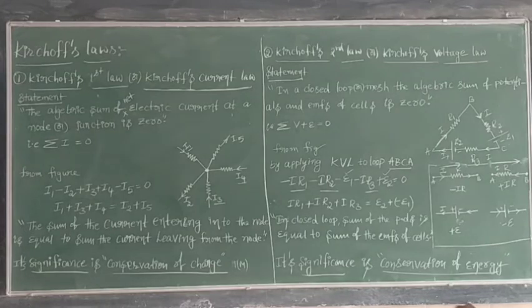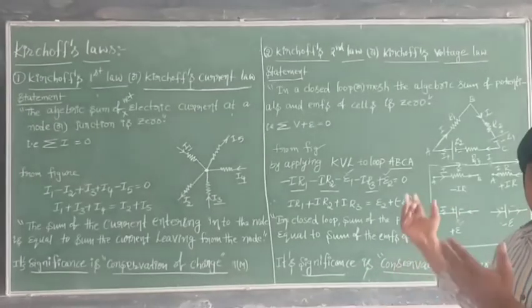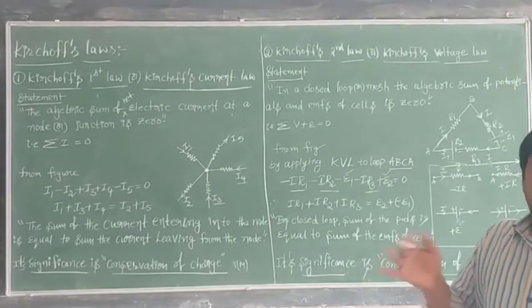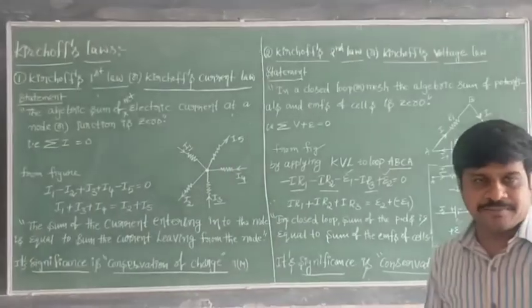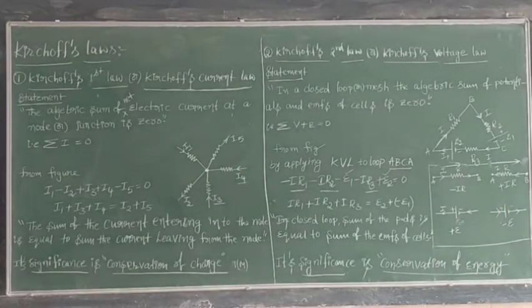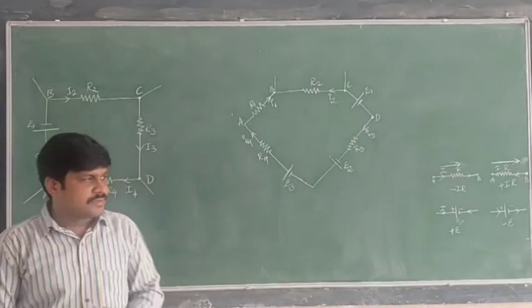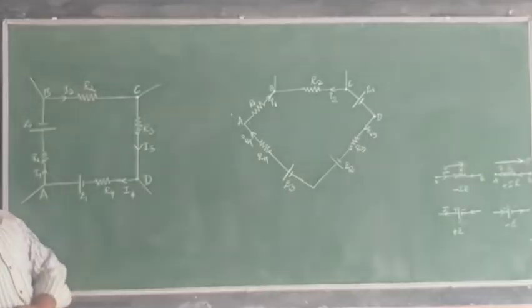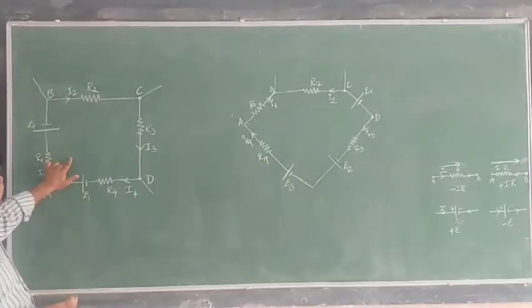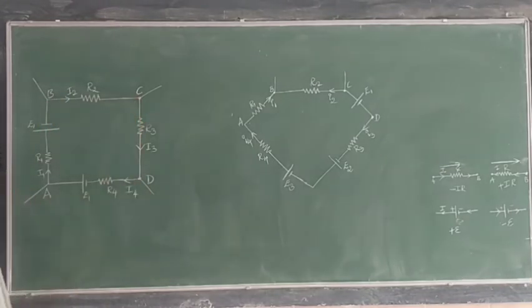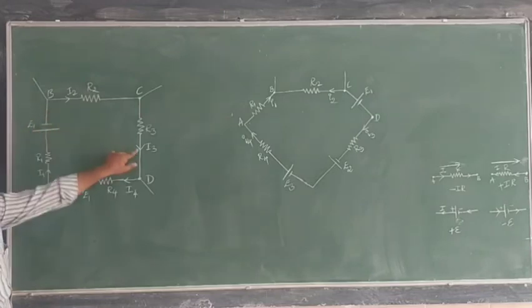After writing this one, I will give another loop as an example. For that loop, you apply the Kirchhoff voltage rule and send it. Whether you are observing or not, I have given two electrical loops, meshes. The first one has loops A, B, C, D, with current directions also given.